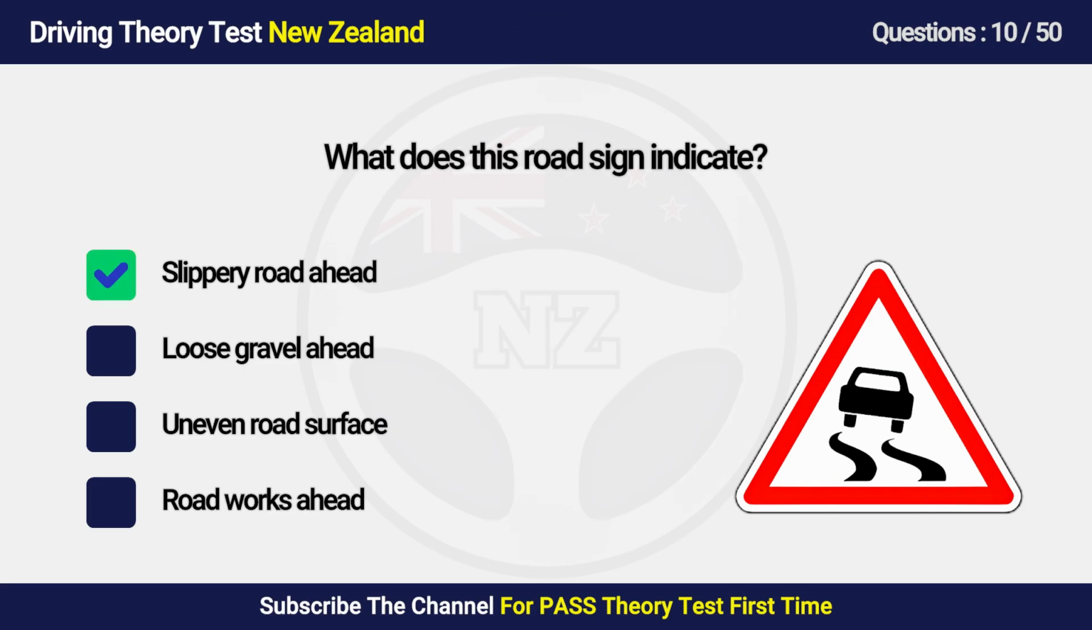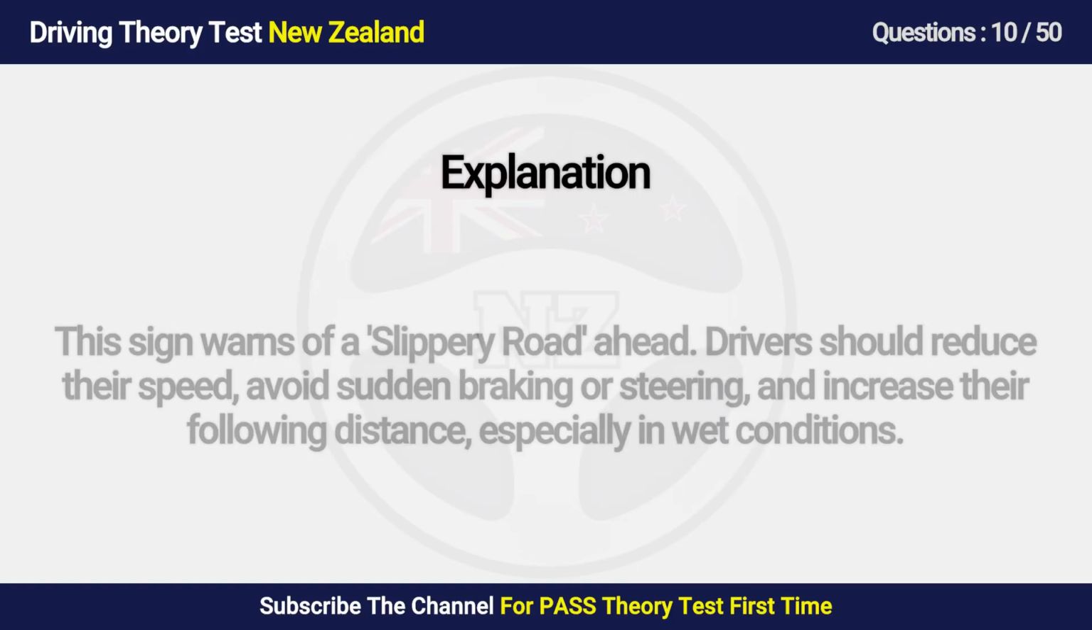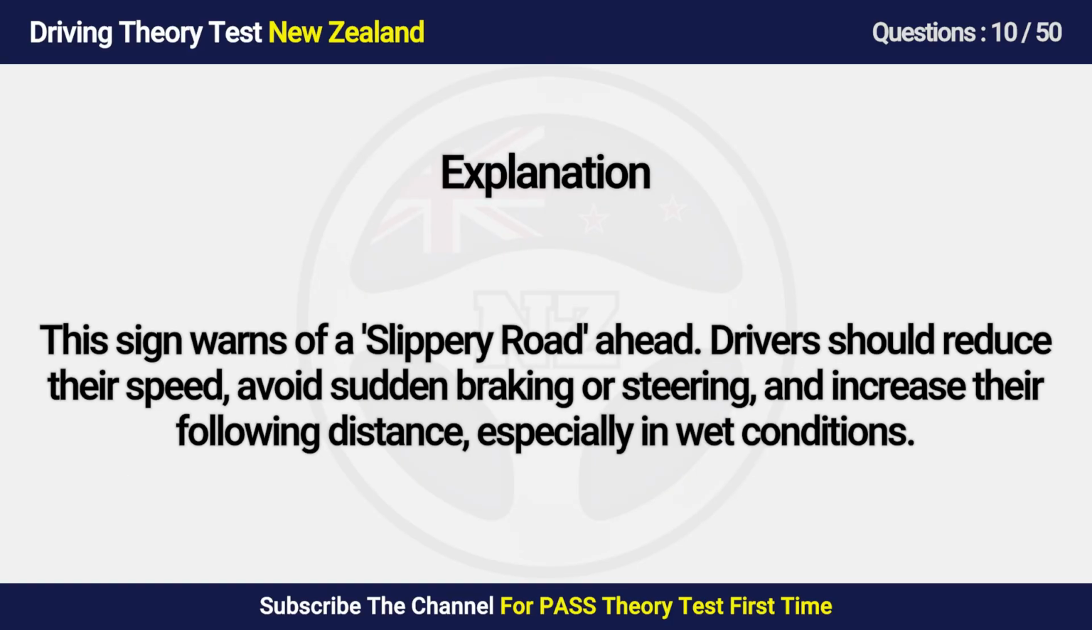Answer is A. Slippery road ahead. This sign warns of a slippery road ahead. Drivers should reduce their speed, avoid sudden braking or steering, and increase their following distance, especially in wet conditions.